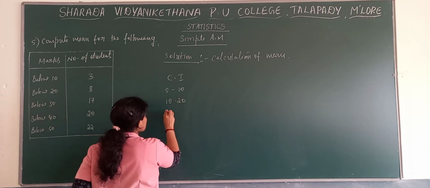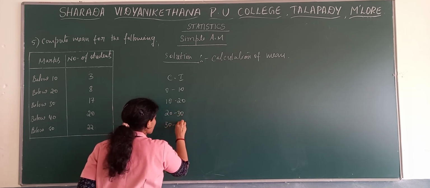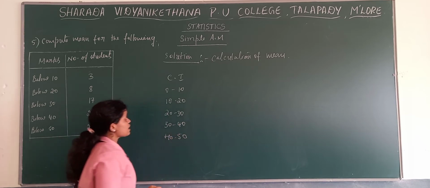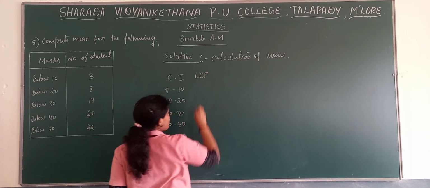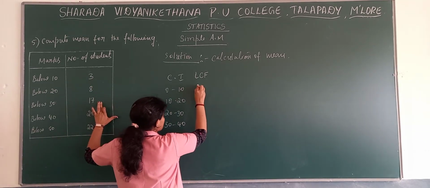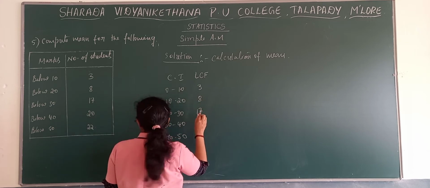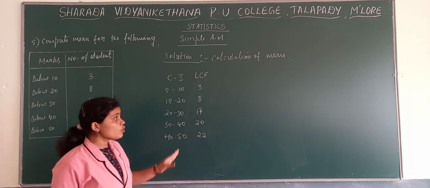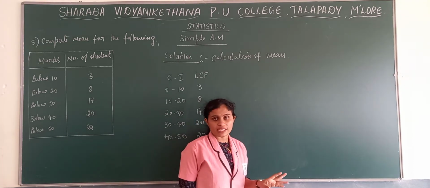Below 30 means 20 to 30. Below 40 means 30 to 40. And last one, below 50 means 40 to 50. These are the class intervals. Then LCF, as I said, whatever values they have given, those are LCF: 3, 8, 17, 20 and 22. Now from this LCF, in order to find out mean, we require their F.